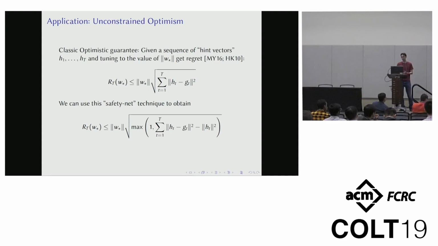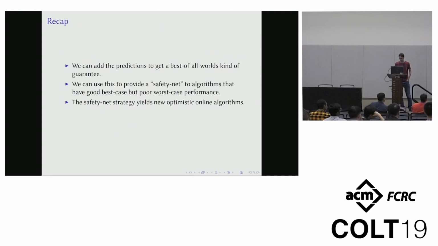Okay? And then you do a little bit of algebra, and you can end up with this bound, which is sort of non-obvious, and I'm not going to show you exactly how you do it, but it speaks to the idea that you can get something a little bit more than the sum of the parts. So in particular, if you compare this bound to the previous classical bounds, it has two interesting properties. One is that we're no longer constrained, so this works in the unconstrained setting. W star could be arbitrarily large. And the second is, of course, that the ht minus gt squared has been improved to have an extra minus ht squared involved.